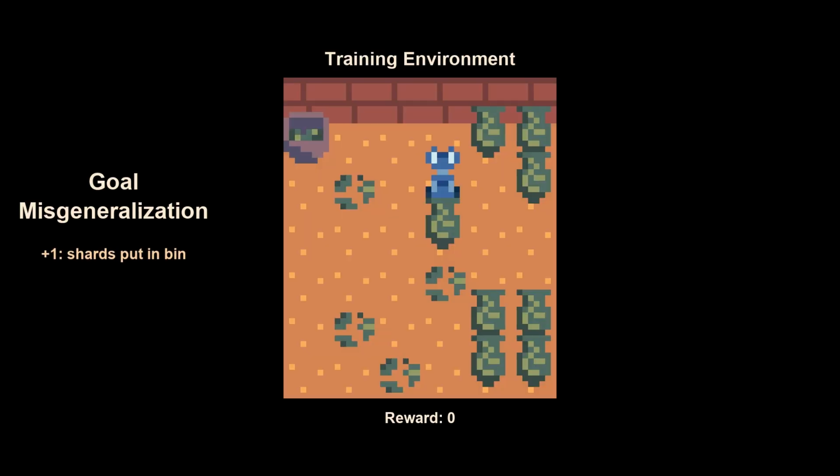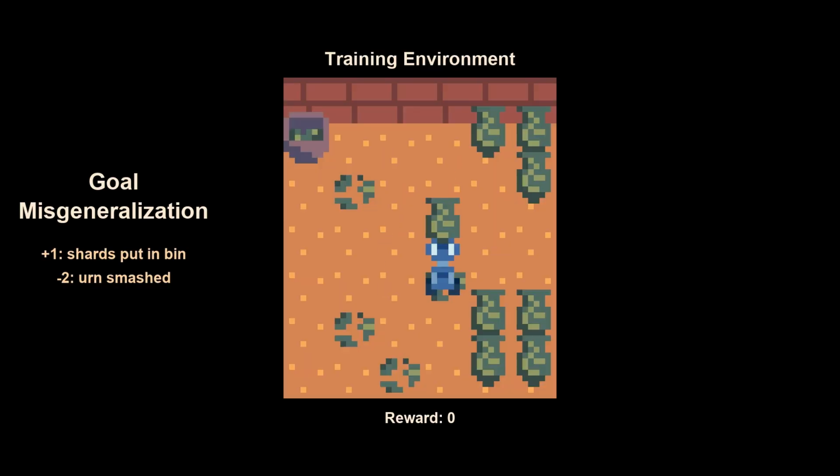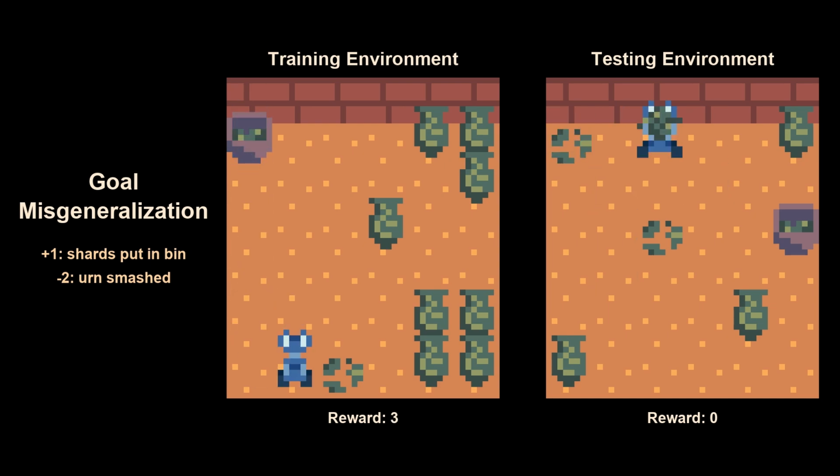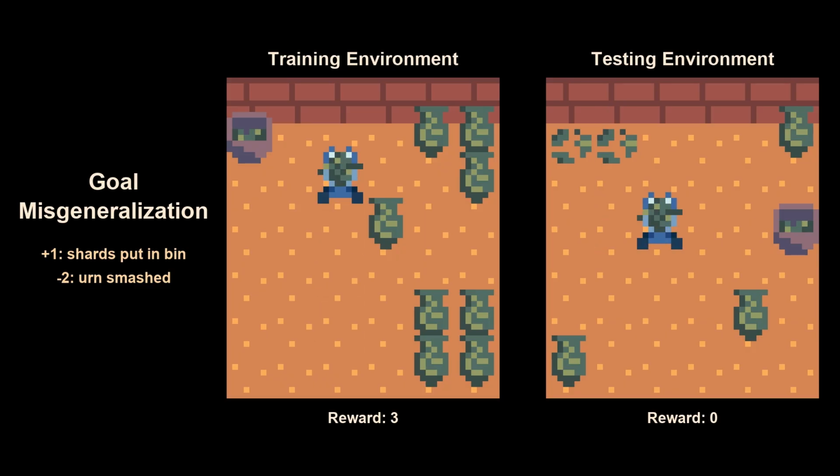Then later in the material, we talk about how even if you specified the reward correctly, so plus one for putting the shard in the bin, and maybe minus two for smashing an urn, in wacky out-of-distribution environments this can still do the wrong thing. Suppose the bin just happened to always be in the top left corner of the map during training. Then the agent doesn't learn to put stuff in the bin. It learns to drag things to the top left-hand corner and dump them there, which just so happens to always align with what I wanted during training. And if you test the agent by putting the bin somewhere else, it just walks to the top left corner and dumps the shards in the corner.